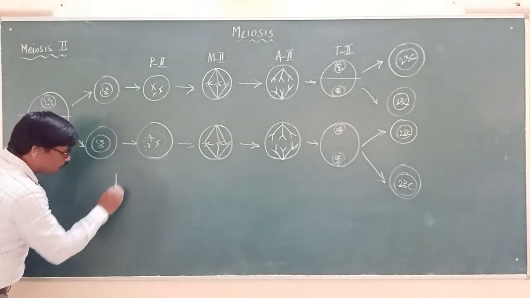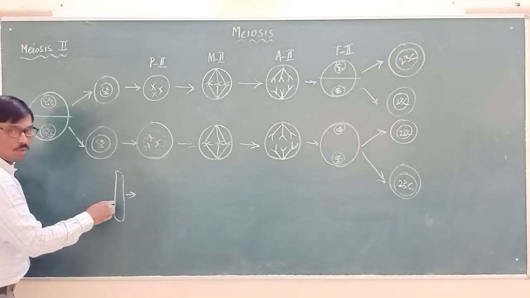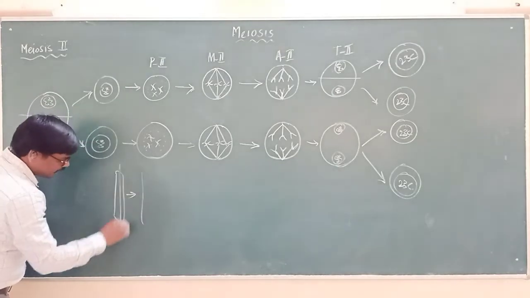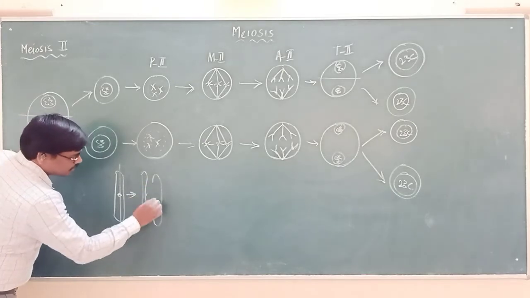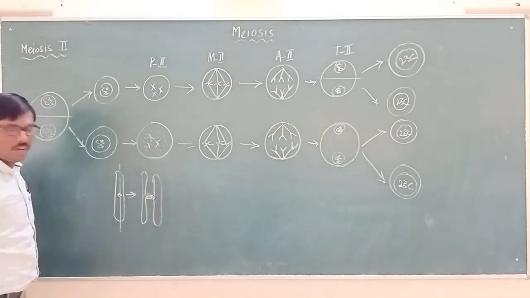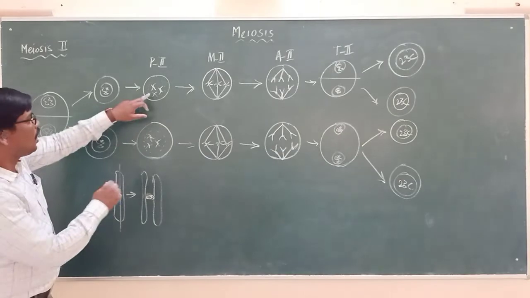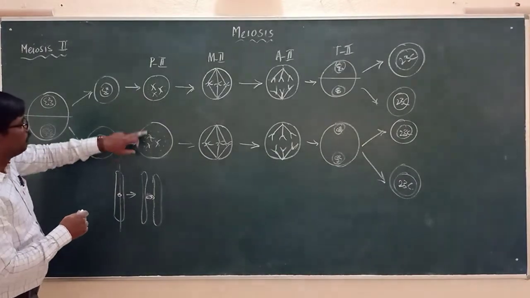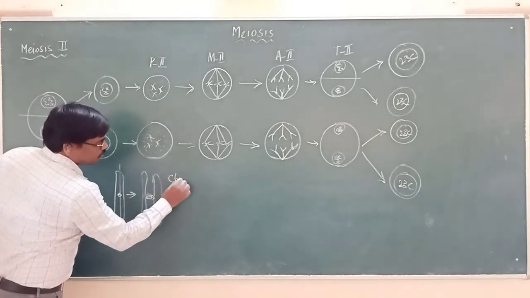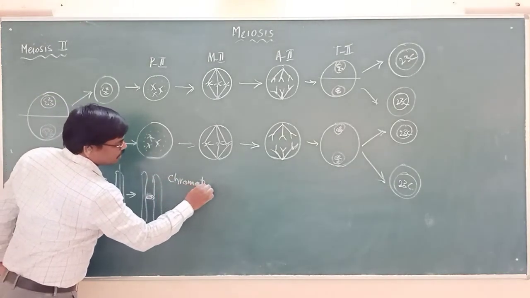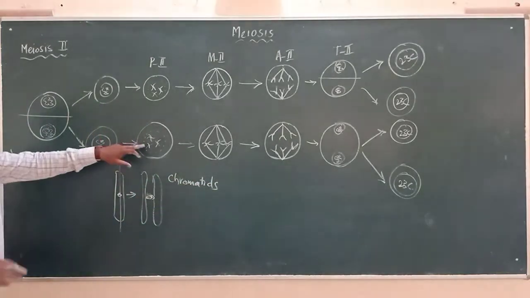Each individual chromosome is also dividing longitudinally, held at one point, and having how many arms now? It is also having 2 arms now, held at one point. So all those chromosomes are there in both the cells. Each chromosome is having what now? The chromatids. Each chromosome is having the chromatids. So they are all present.